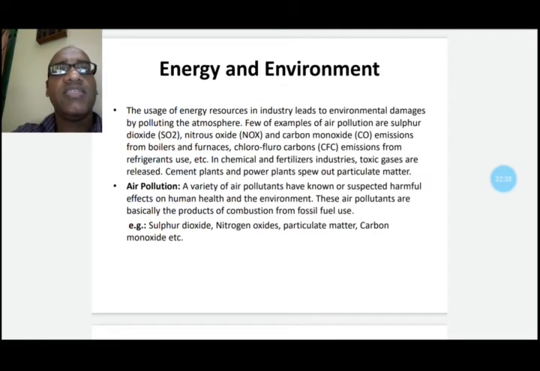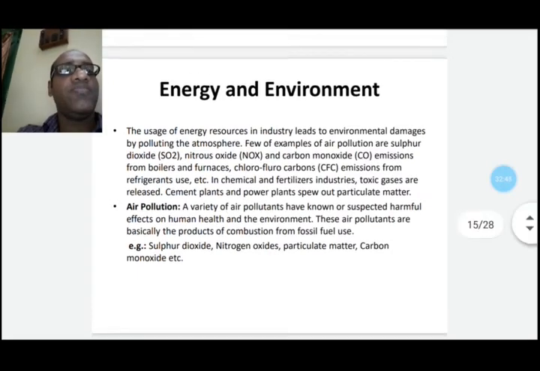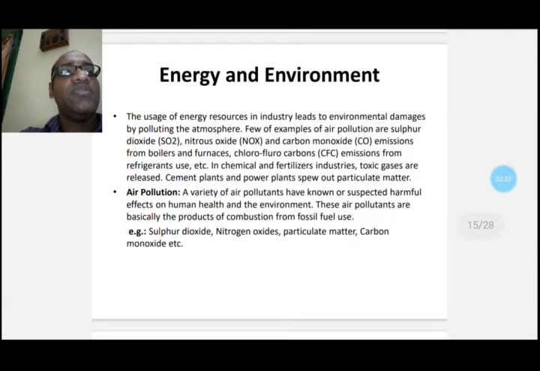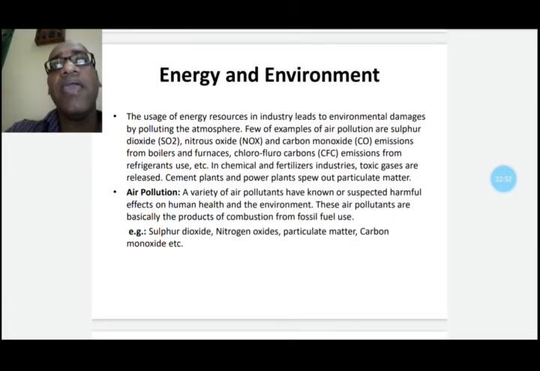fossil fuels in industry and in vehicles. The other pollutants that come from vehicles and industry are heavy metals and lead, which also cause many damages to the atmosphere and the health of human beings.